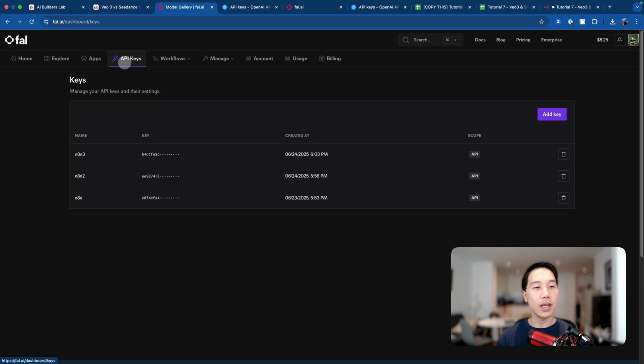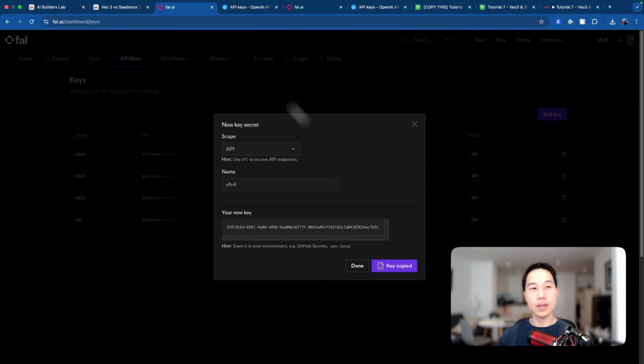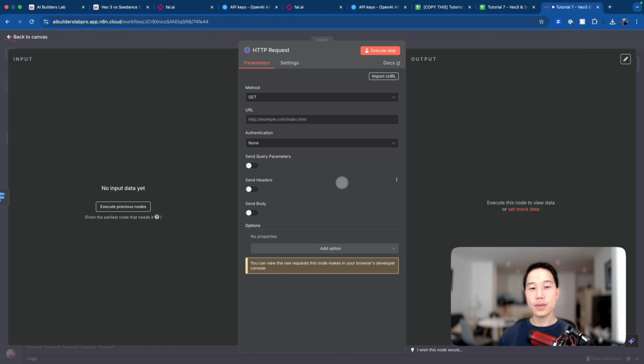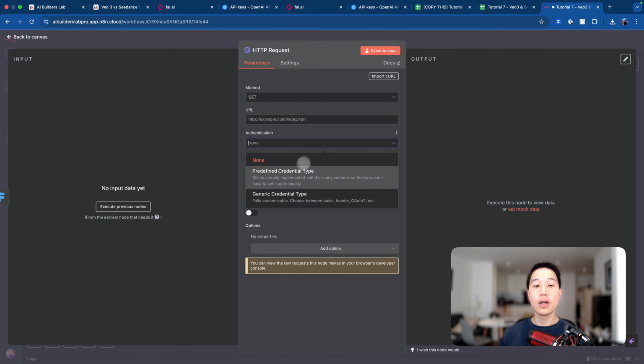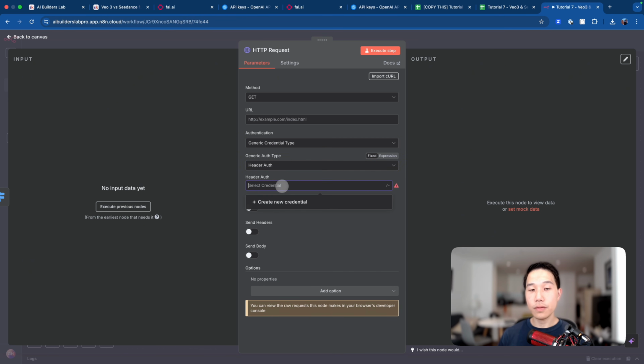But anyway, if we go to the API keys tab, once you have set up the account and loaded in some credits, what we can do is add a new key here, name it to a name you prefer, and create the new key. Just copy this key and head back to the canvas. Now we can use this key in our authentication. So what we can do is head on to generic credential type and set up a header auth.